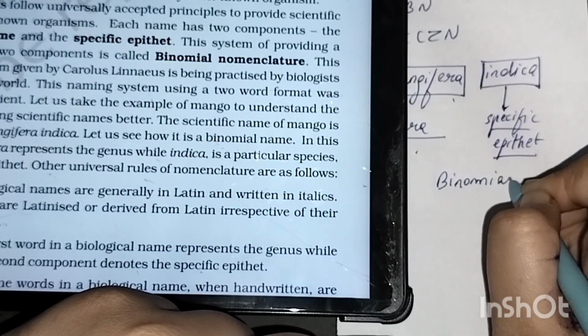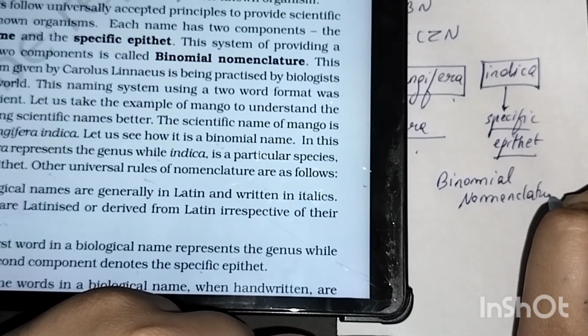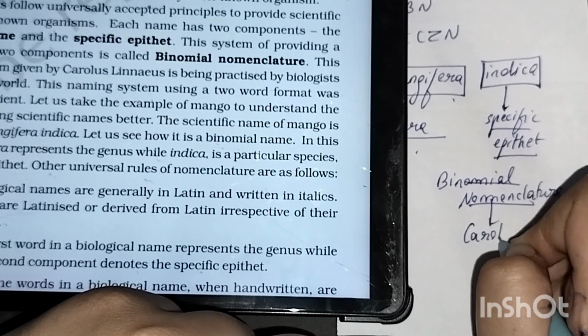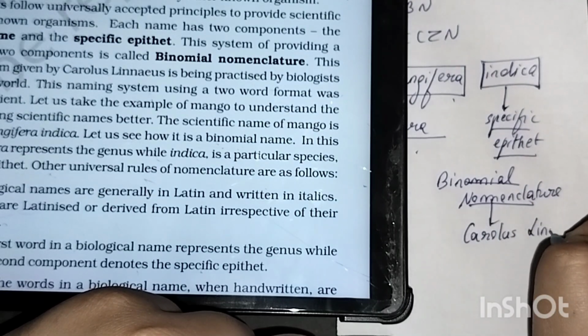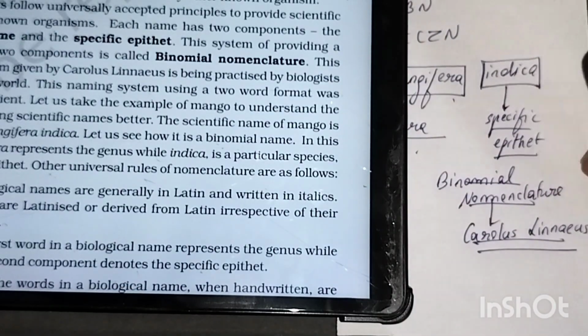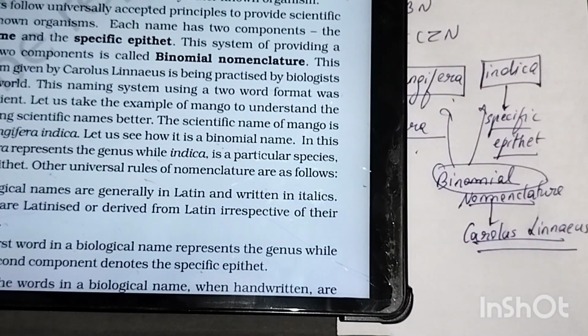Binomial nomenclature was given by whom? It was given by Carolus Linnaeus. Carolus Linnaeus gave us the biological nomenclature, binomial nomenclature. Binomial means it has two nominals. One is Mangifera, one is indica.